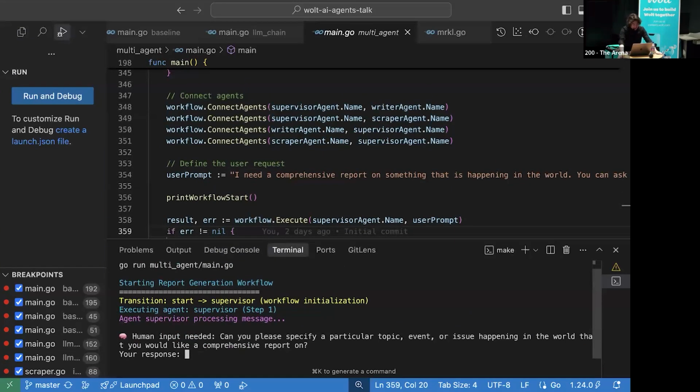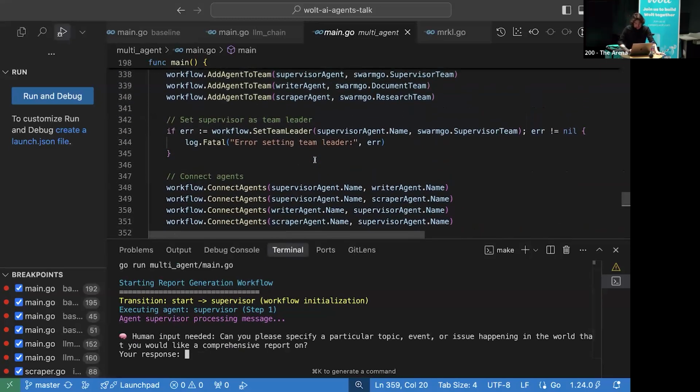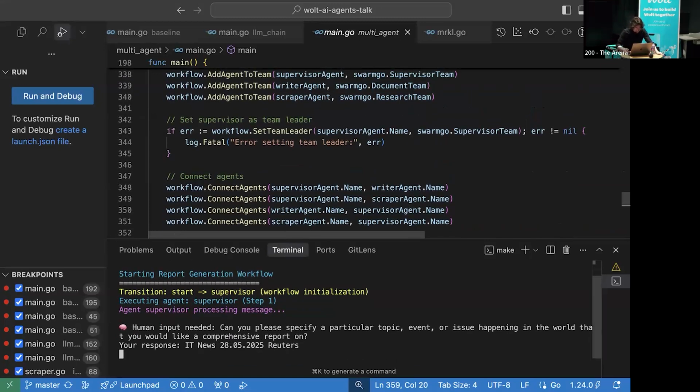Okay, and now it asks us what exactly we need. And you can see that there is nowhere in the code any input that tells it to ask the user about the topic. So the AI understood it needs to ask a human because it's lacking context. So let's write IT news today, and let's better use routers.